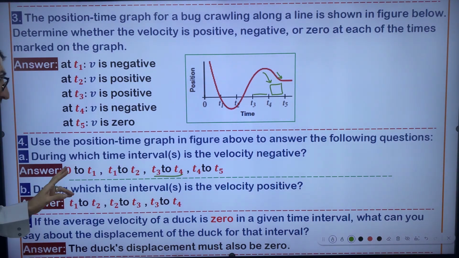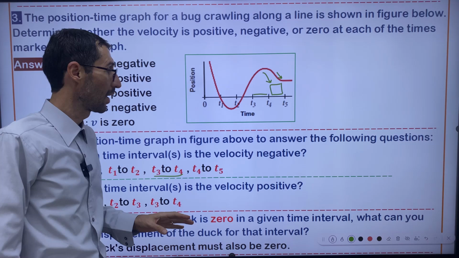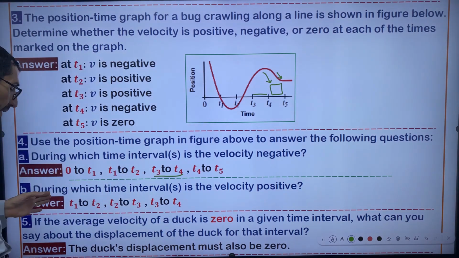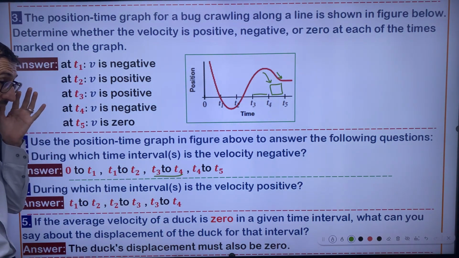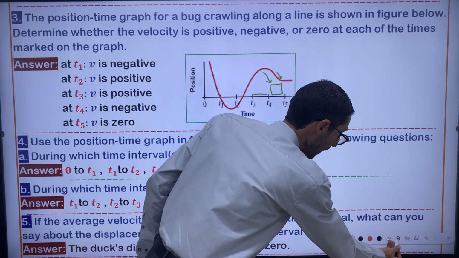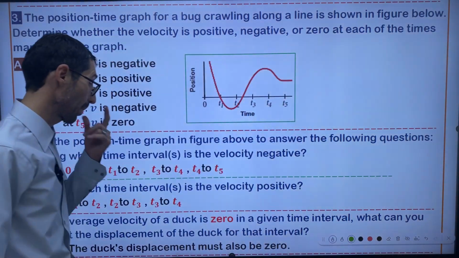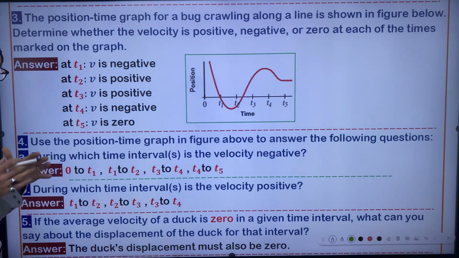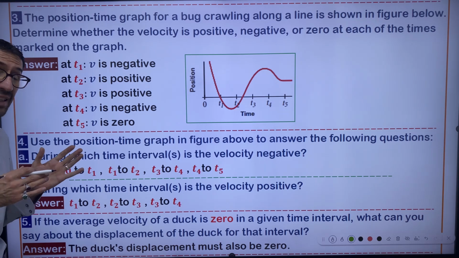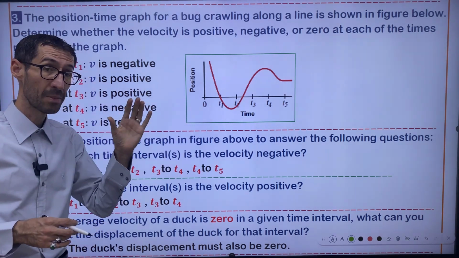B, during which time interval or intervals is the velocity positive? So in part B, from the same question, we look for what? We look for positive time intervals. Let me discuss it with you, right? I'm going to discuss the positive. We look for positive velocities during some time intervals.